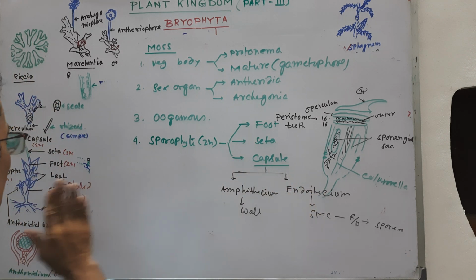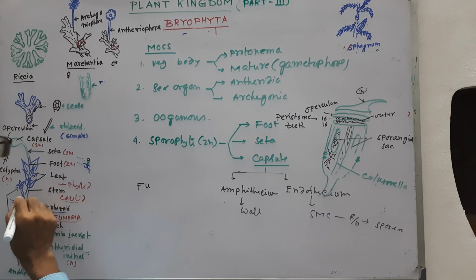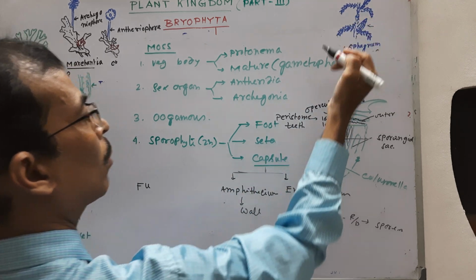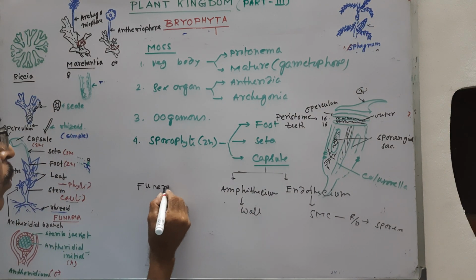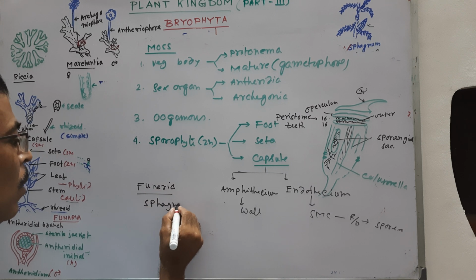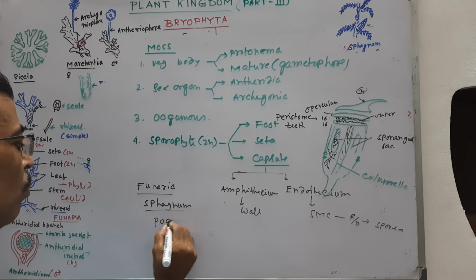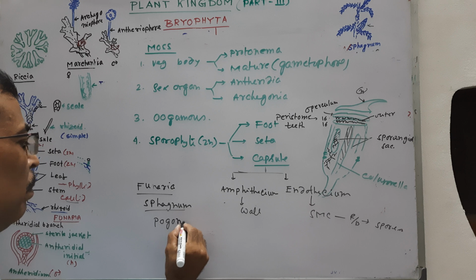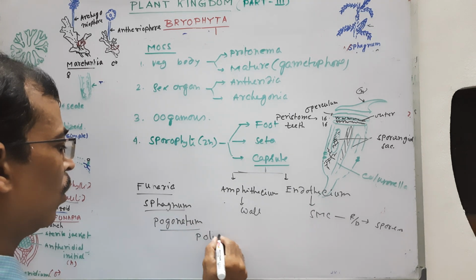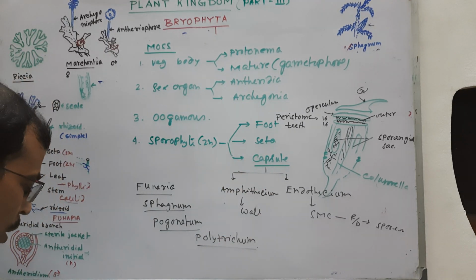Under this group, Funaria is the common member. This is Funaria, this is Sphagnum, this is the antheridial branch, this is the archegonial branch, this is a normal branch. Funaria, common example; Sphagnum, most important; Pogonatum, Polytrichum, etc. These are under moss or Bryophyta.